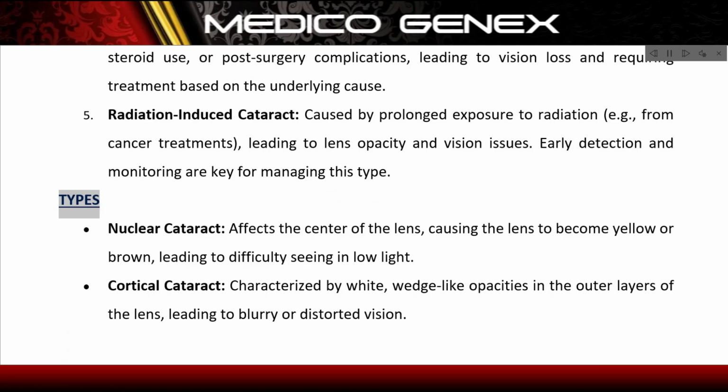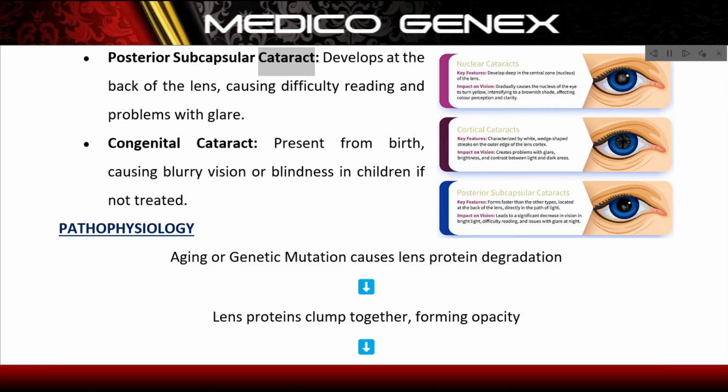Types. Nuclear cataract, affects the center of the lens, causing the lens to become yellow or brown, leading to difficulty seeing in low light. Cortical cataract, characterized by white, wedge-like opacities in the outer layers of the lens, leading to blurry or distorted vision. Posterior subcapsular cataract, develops at the back of the lens, causing difficulty reading and problems with glare. Congenital cataract, present from birth, causing blurry vision or blindness in children if not treated.